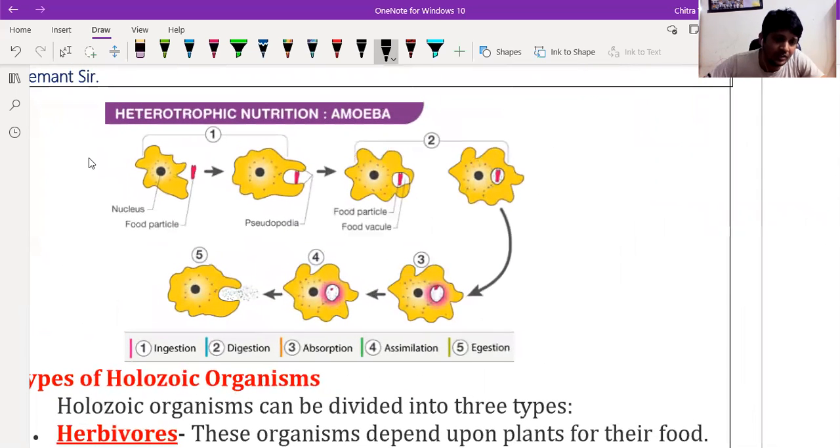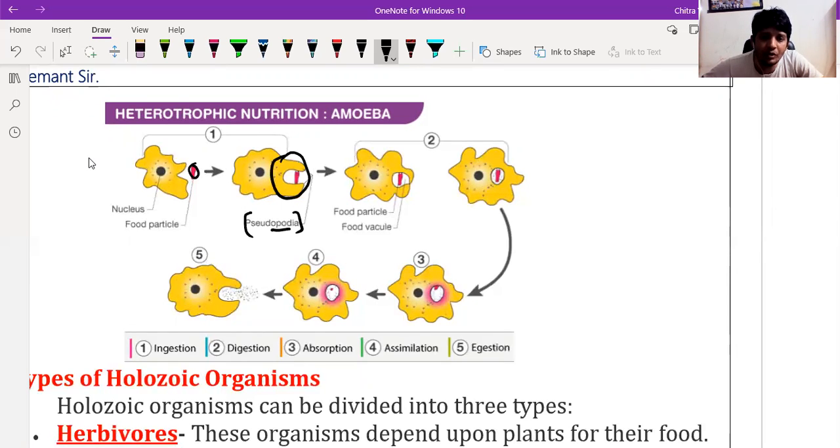In the case of amoeba, it does not have a fixed shape and size. So this is the food particle. To consume this food particle, the amoeba changes its shape like this, for ingestion of food. The part that forms to consume the food is called pseudopodia.